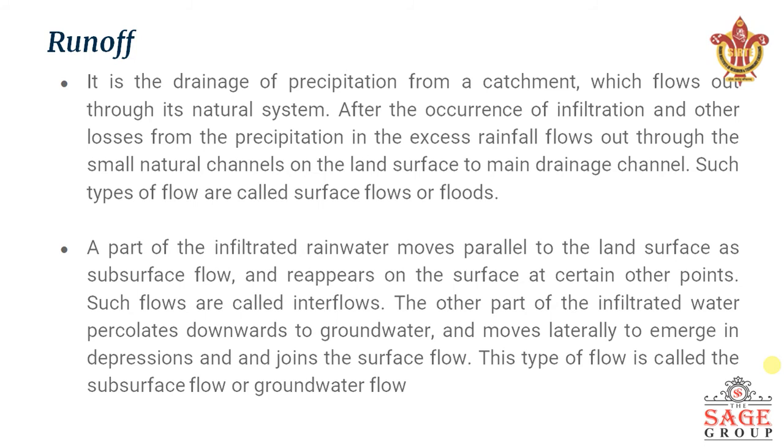Okay, a part of the infiltrated rainwater moves parallel to the land surface as subsurface flow and reappears on the surface at certain points. Such flows are called interflows. The other parts of the infiltrated water percolates downwards to groundwater and moves laterally to emerge in depressions and joins the surface flow. This type of flow is called the subsurface flow or the groundwater flow.